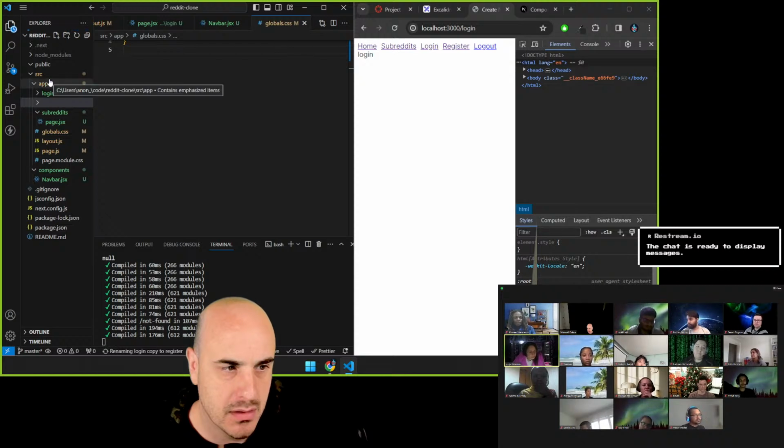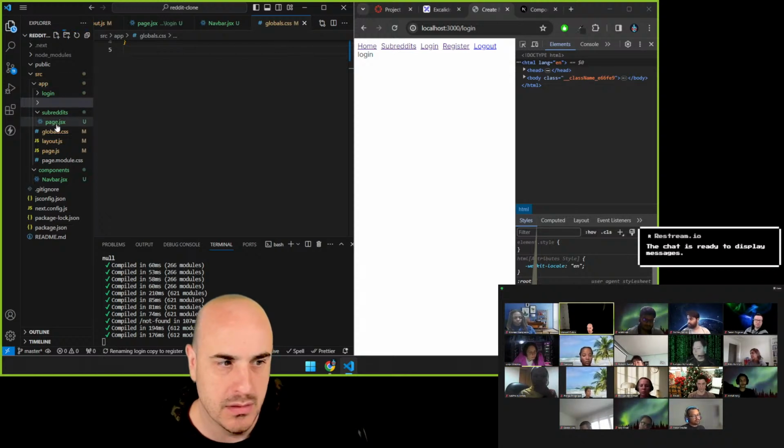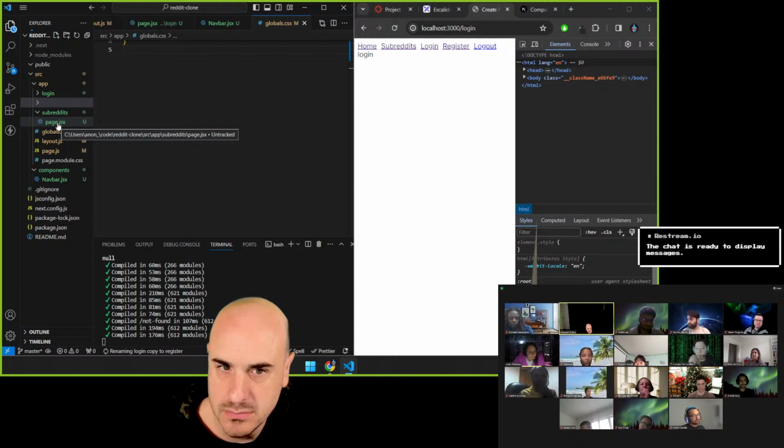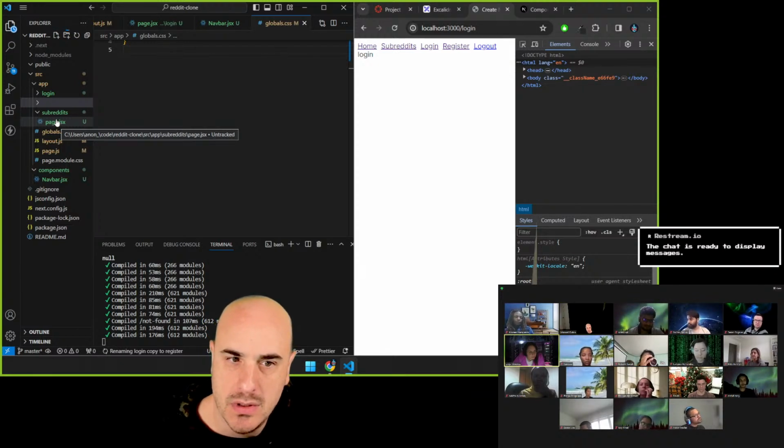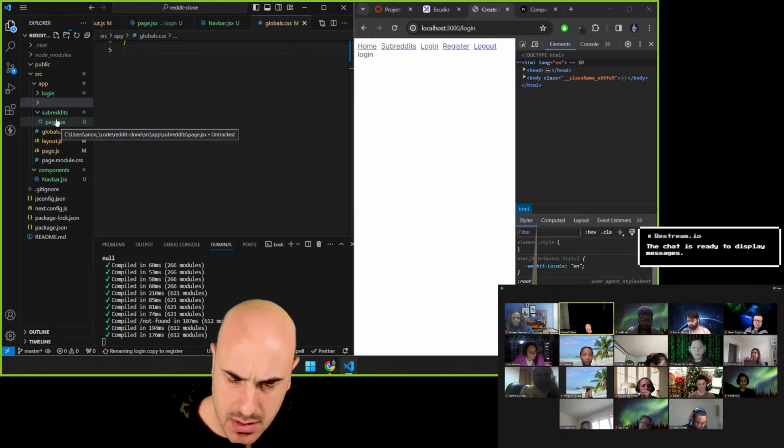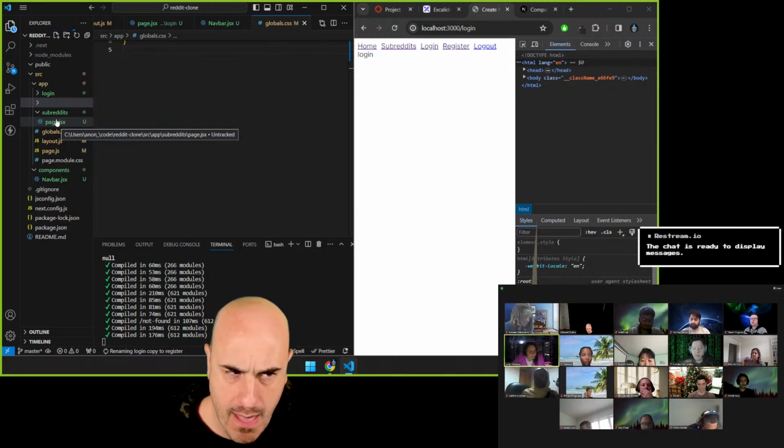Hey Max, is there any reason not to use like user lists with the list for the links, or is div just fine? User list? Yeah. For what? For the links of the navbar? Oh.